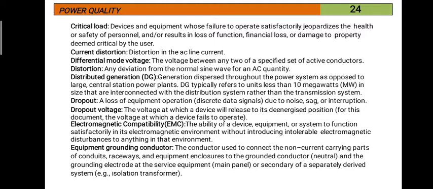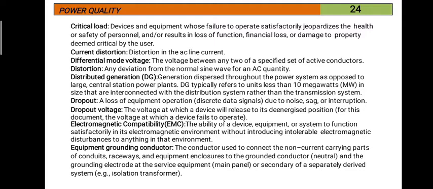If the critical load is disturbed, if the power to the ICU is disturbed, what happens to the patients? They are in a very dangerous condition, some may be in a very critical stage. Therefore this is called a critical load. Devices and equipment whose failure to operate satisfactorily jeopardizes the health or safety of personnel, that is a very important load.